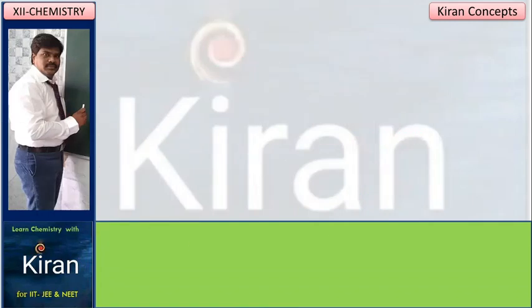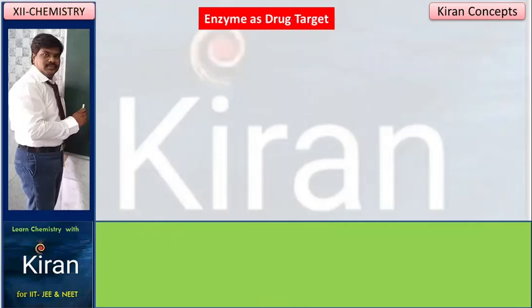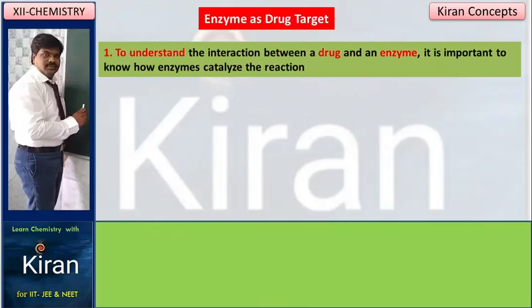Now let us start our topic, that is enzyme as a drug target. To understand the interaction between a drug and enzyme, it is important to know how enzymes catalyze the reaction.